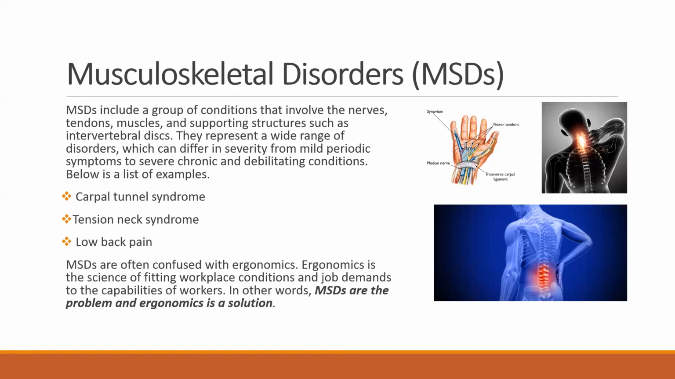MSDs include a group of conditions that involve the nerves, tendons, muscles, and supporting structures such as the intervertebral disc. You can see the intervertebral disc in the picture. Can you see the black picture below? The line which is going along our back, these are all intervertebral discs. They represent a wide range of disorders which can differ in severity, from mild periodic symptoms to severe chronic ones.